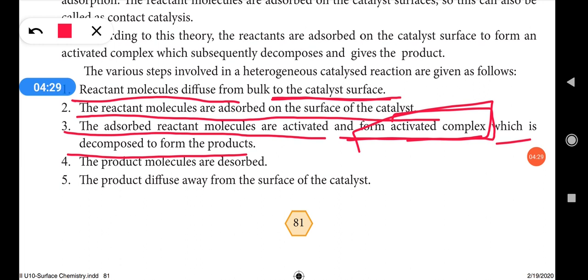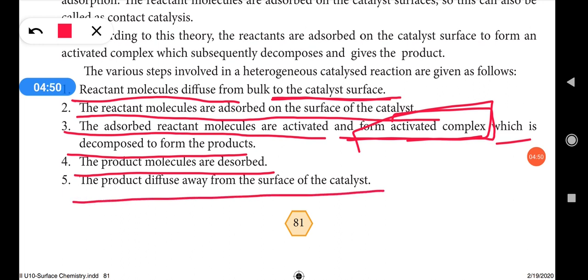Then the product molecules are desorbed. The product molecules will be desorbed from the catalyst. Desorption is the opposite of adsorption. The product molecules separate from the catalyst surface. Then the product diffuses away from the surface of the catalyst.